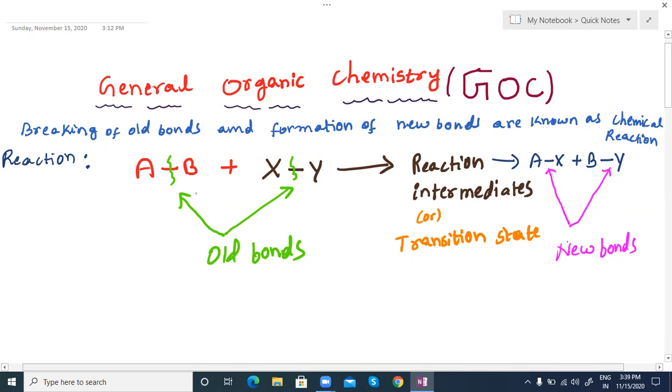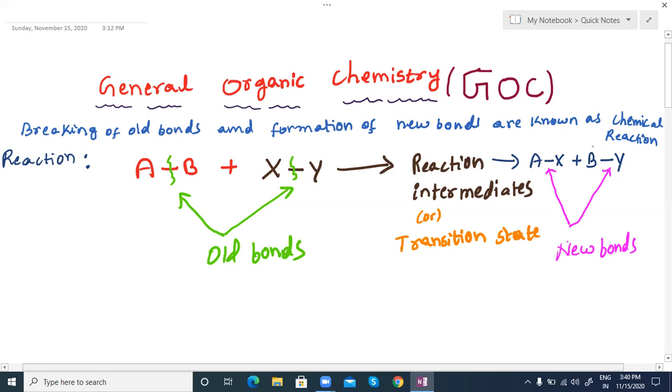The reactant bonds are on the left side and the products are on the right side. If breaking the bonds of reactants is easy and breaking the bonds of products is difficult, that means the forward direction of the reaction is favorable. Or if the bond energy of reactants is weak and they form strong bonds in the products, the forward direction is favorable or feasible.